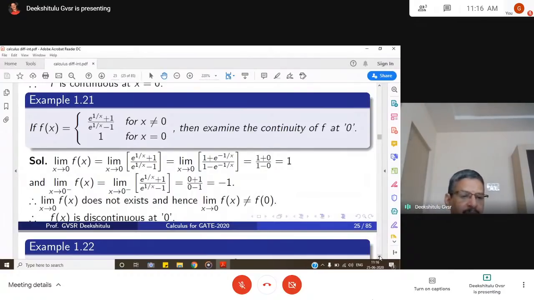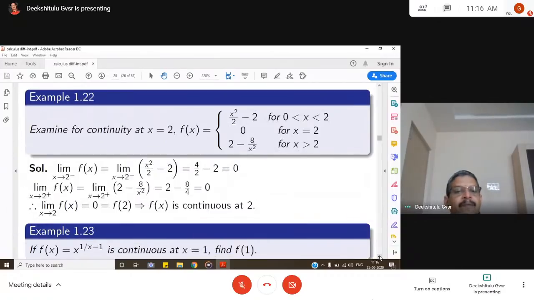Then you consider the left limit, limit as x goes to 0 minus of f(x), then it becomes minus 1. So the left limit and right limit are not equal, the limit itself does not exist, so the function is not continuous.